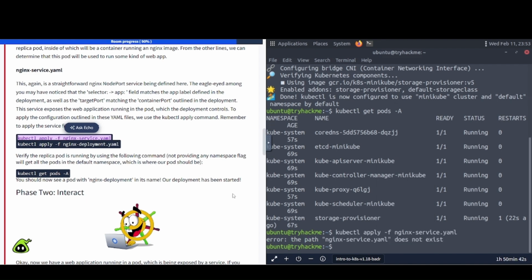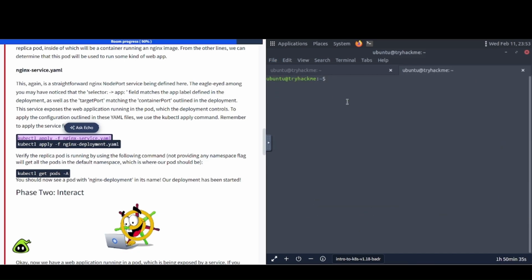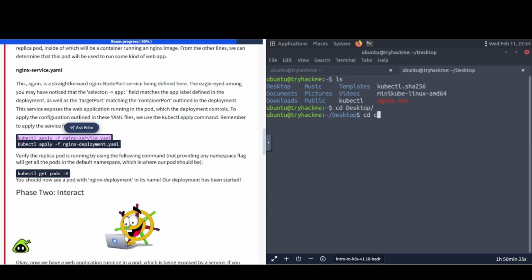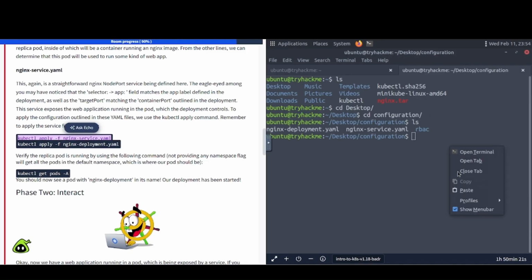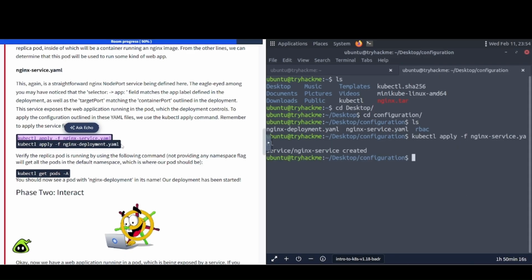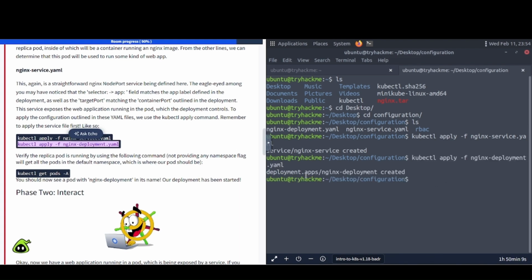Okay. Oh, that's right. I'm just going to open up a new tab here, and make this a little bit bigger. All right. So let's see. We need to cd into desktop, and then cd into configuration. Right, and then there's our files there. So we're going to paste this in. There we go. And now the other one here. Okay, so now we should be good.